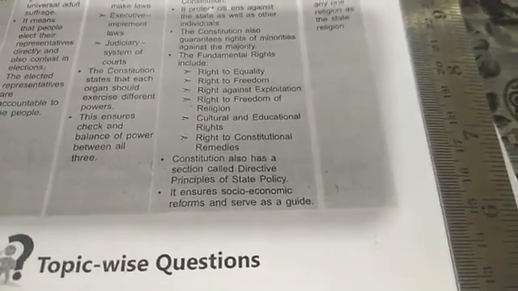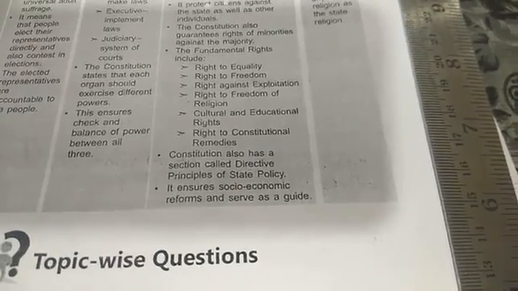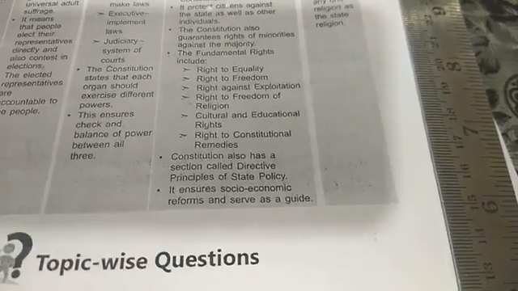So these are all the rights being provided, which guarantee the rights of minorities. The Constitution also has a section called Directive Principles of State Policy. It ensures socio-economic reforms and serves as a guide.